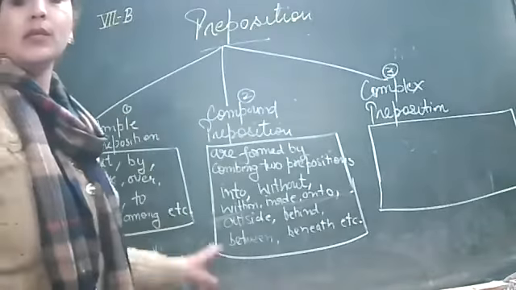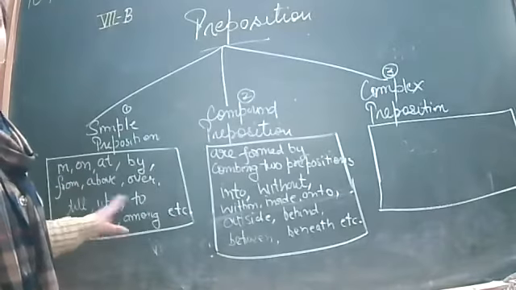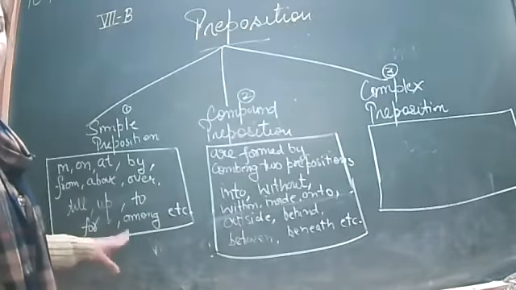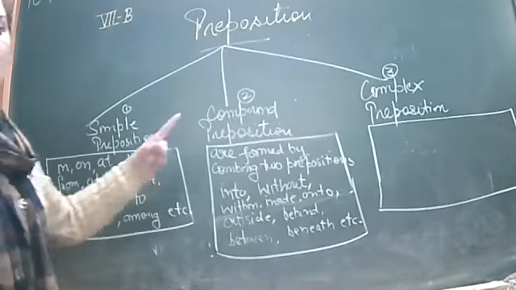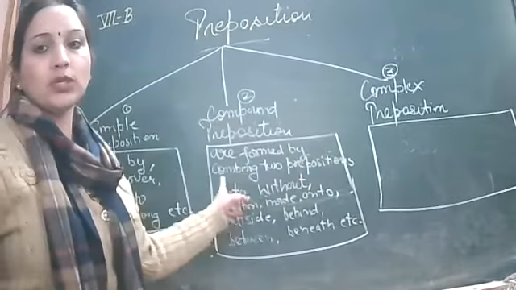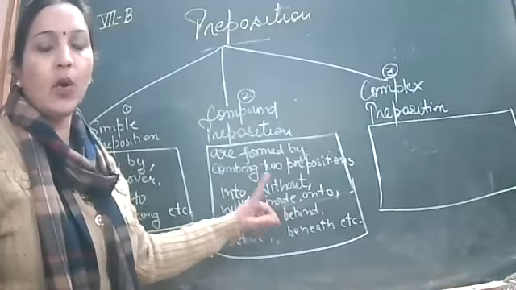So you update this list: in, on, at, by, from, above, over, till, up to, for, among, etc. All these come into the category of simple preposition, and compound are two prepositions like into, without, within, inside, onto.